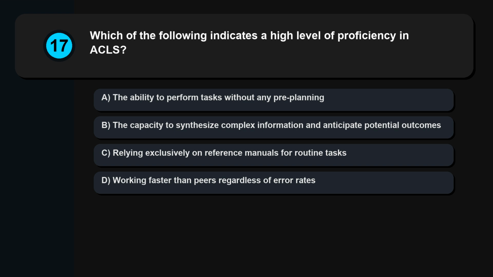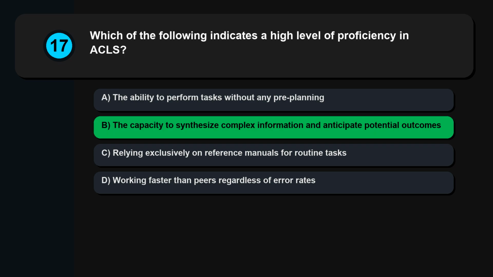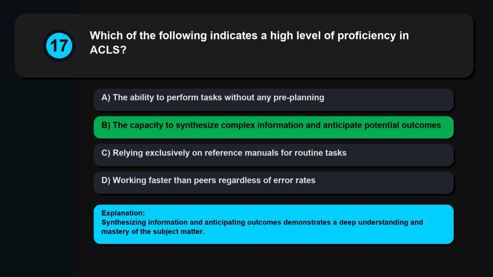Question 17. Which of the following indicates a high level of proficiency in ACLS? The ability to perform tasks without any pre-planning. The capacity to synthesize complex information and anticipate potential outcomes. Relying exclusively on reference manuals for routine tasks. Working faster than peers regardless of error rates. Synthesizing information and anticipating outcomes demonstrates a deep understanding and mastery of the subject matter.